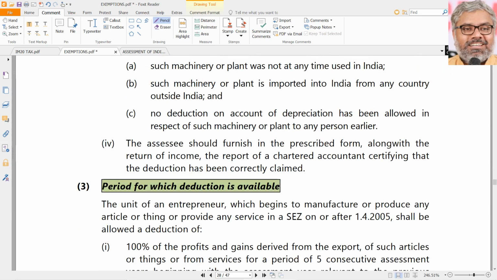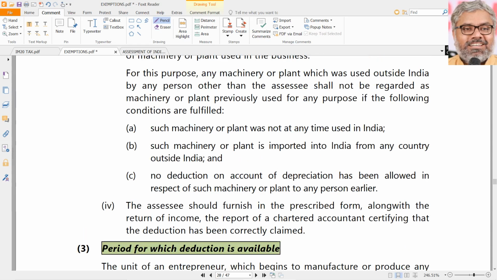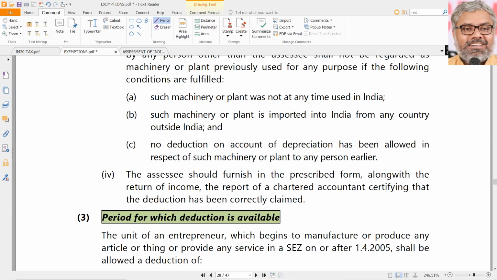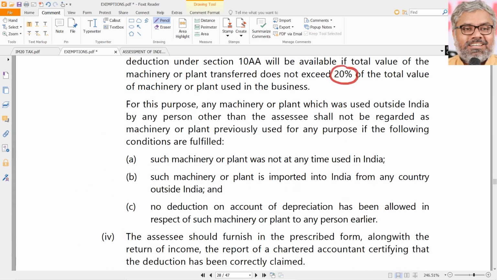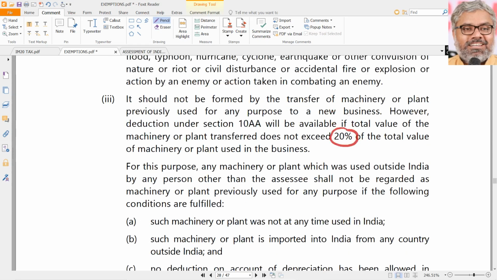That is one point. And if any machinery is imported, it is considered as good as fresh even though it was used outside India, if it was not used prior to importing in India, naturally. So these are some basic things that are supposed to be done, and certain forms the SSC has to submit. All these things are okay.